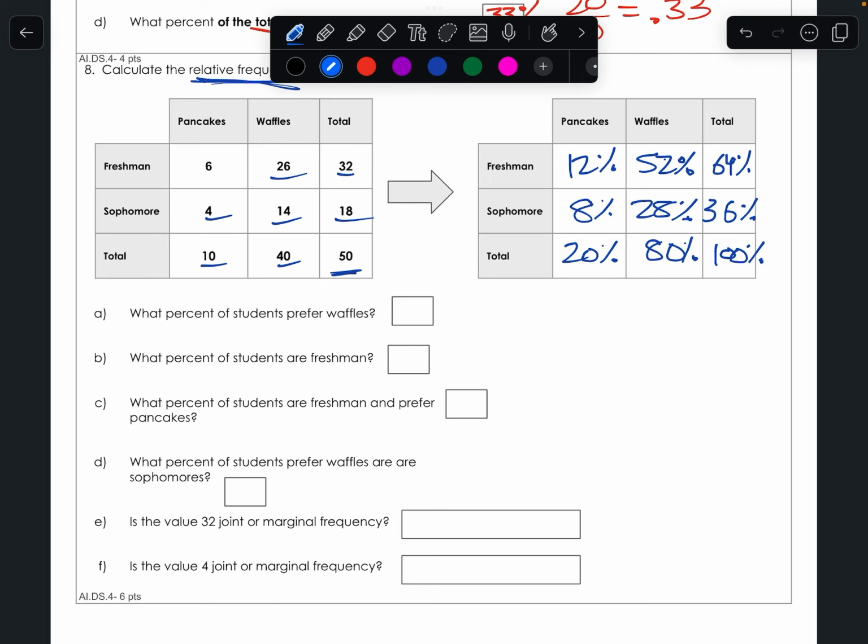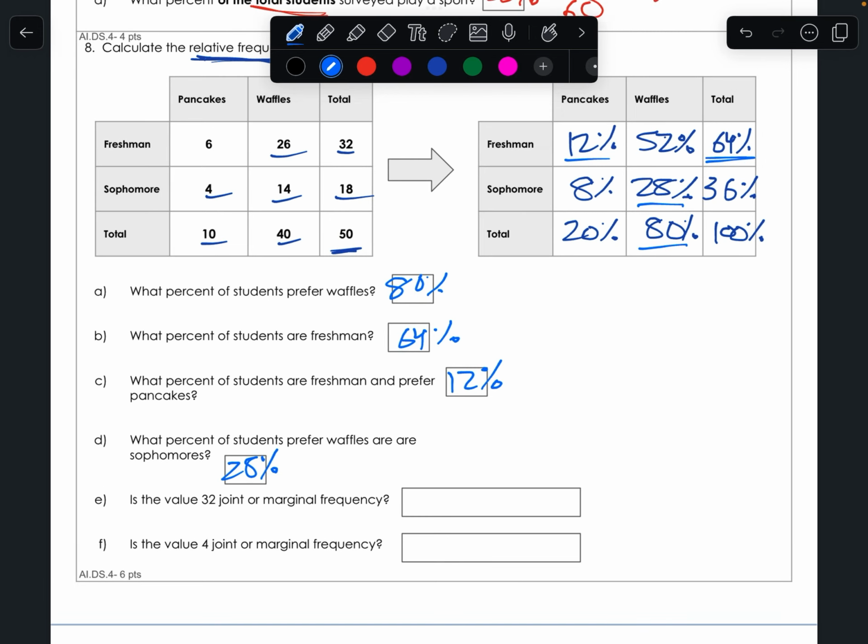What percent of the students prefer waffles? Well, if you look at waffles right here, total is 80%. What percent of students are freshmen? So over here, total freshmen, 64%. What percent of the students are freshmen and prefer pancakes? And that's 12%. So very specific. What percentage of students prefer waffles and are sophomores? Waffles and sophomores, 28%.